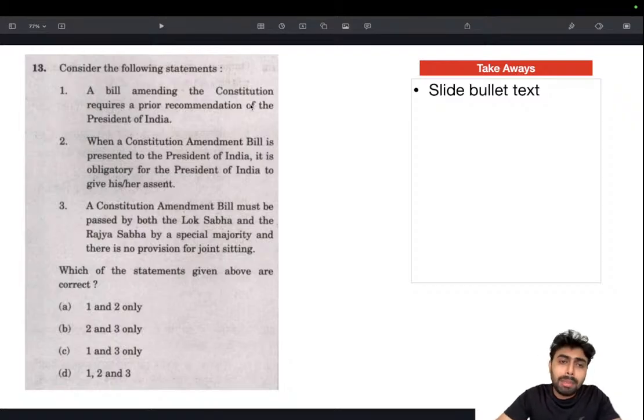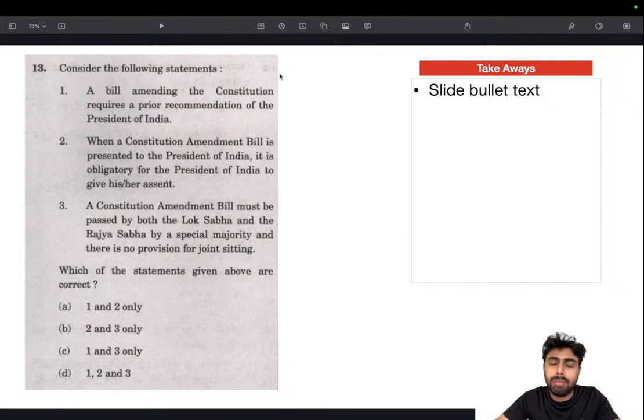So first we'll deal with this logically, then we'll focus on the concepts and facts. A bill amending the constitution requires prior recommendation of the President of India. Okay, this can be right, we'll see. When a constitution amendment bill is presented to the President of India, it is obligatory for the President to give his or her assent. A constitution amendment bill must be passed by both Lok Sabha and Rajya Sabha by special majority, and there is no provision for joint sitting.